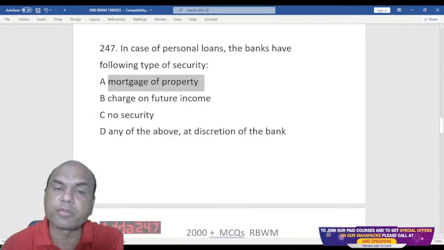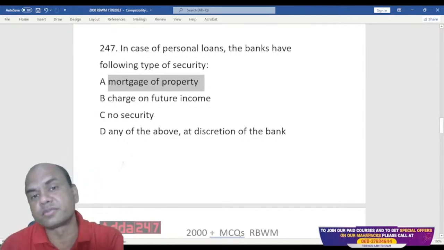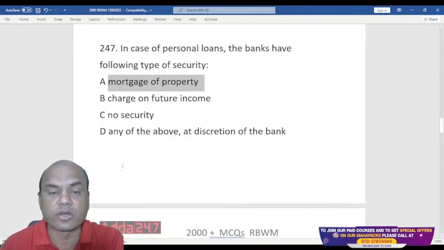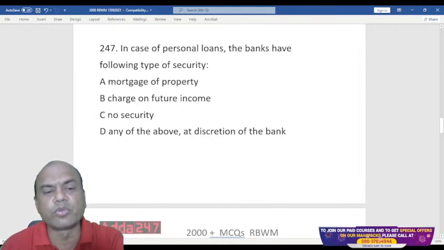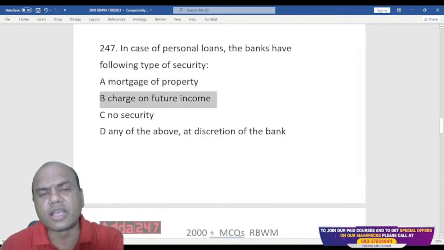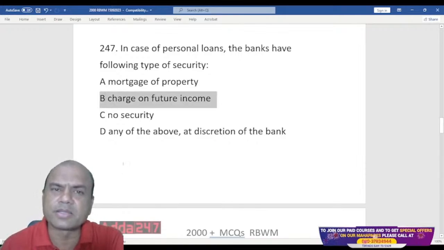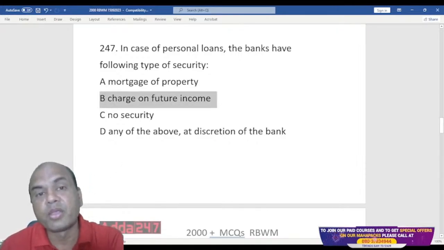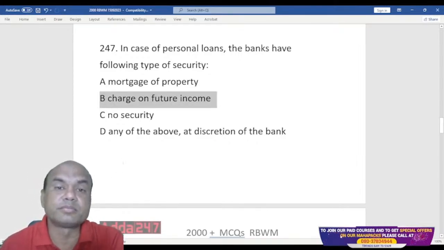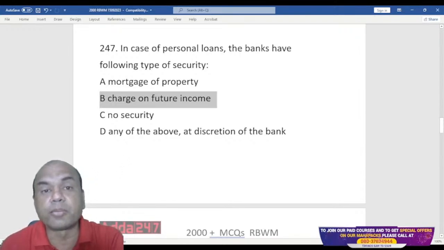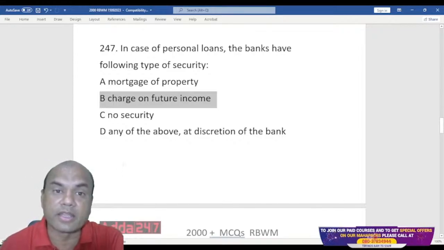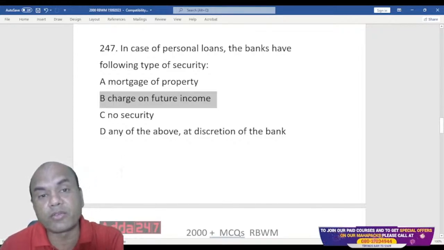This mortgage of property is taken for commercial loans. For personal loans, it's not at all there. Charge on future income, that is also not there. See, some banks do go for this. They have a system in some nationalized banks that you will require the company to give you in writing that they'll deduct the EMI from the salary and pass it on to you.